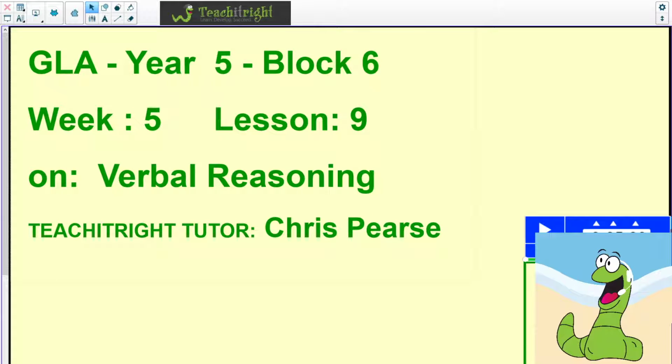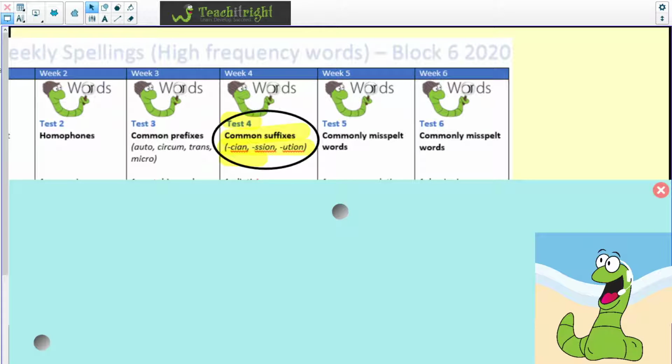We're actually going to commence the lesson with a spelling test. So I can ask you to get your spelling books out ready. I'll ask you to write the numbers 1 to 12 down the side. If you don't have a spelling book, then a scrap bit of paper or even a jotter book will suffice. I'm going to read out the words to you twice and would ask you please to write those words down. The other thing just to remember when you are writing these words down, they all have a common suffix this week. So we are looking at the endings of the words and we're going to start off with a series of jobs.